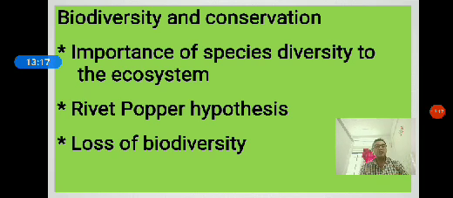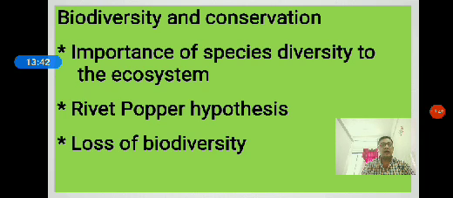The species diversity in an ecosystem is able to regulate or control nutrient cycling: the carbon cycle, phosphorus cycle, sulfur cycle, oxygen cycle, etc. Okay. So these are the importance of species diversity to the ecosystem.